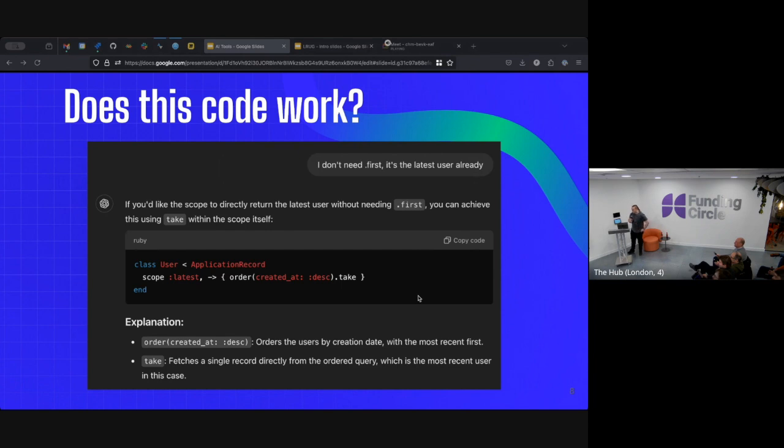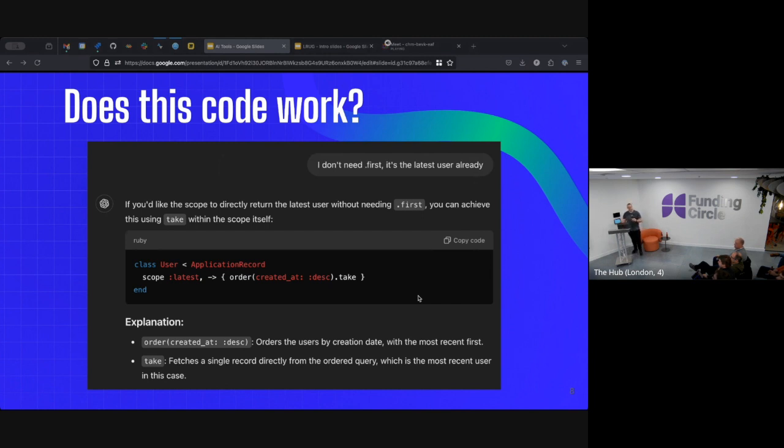It's functional code. This is not what scopes are supposed to do in Rails. Scopes are supposed to be eternally chainable. They are supposed to be able to be put in any order, and they should always return to you an association. But ChatGPT doesn't really know that, and it certainly doesn't know to tell me that. It's going to be optimizing for giving me a good answer to my question. It's not going to be trying to tell me, the question you're asking is not a good one.